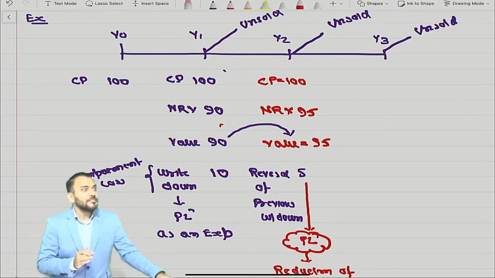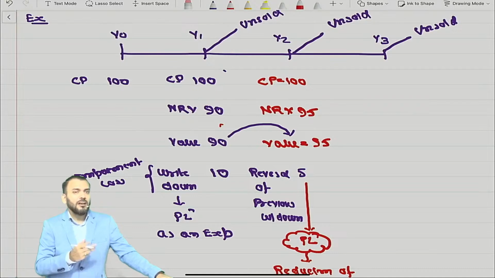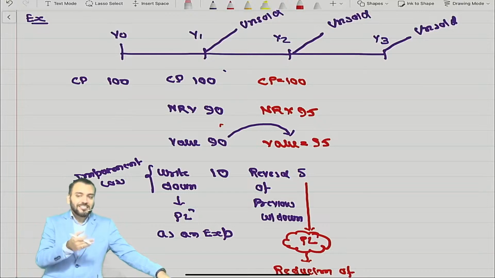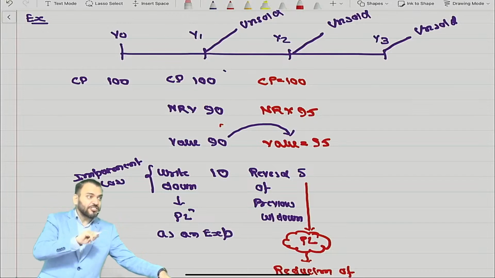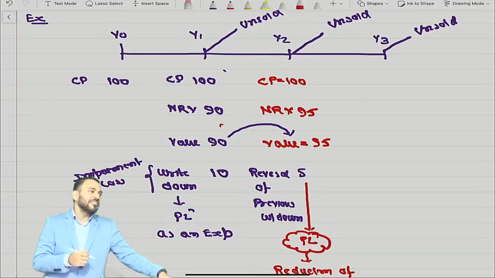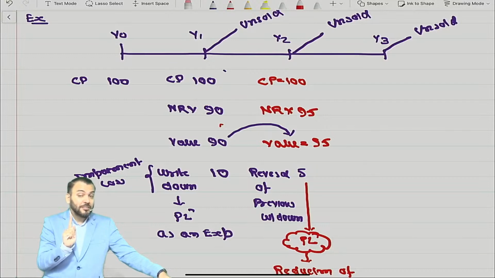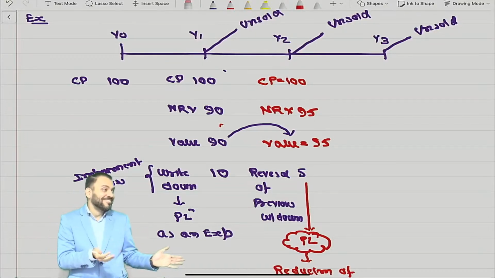We have done Ind AS 10. Can we amend the balance sheet once it is approved? No. We have done Ind AS 10. Now also you are saying year 1. Can we go to year 1 and change the financial statements, which are behind the reporting date of second year? Why are you saying year 1? Because of CA Inter, not because of me. You are still in CA Inter. You have to change.